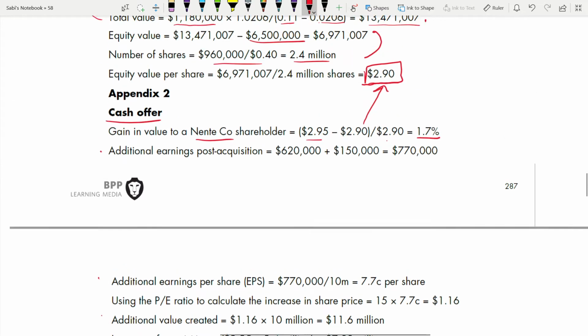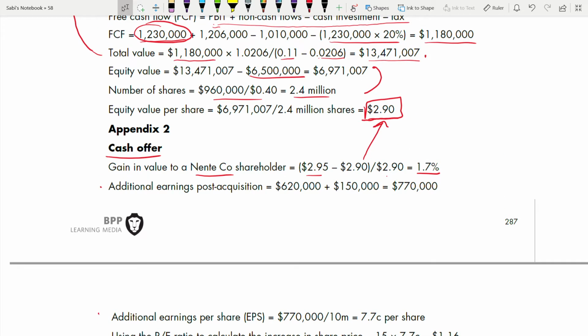How are we going to start? Not free cash flow, not like how we have done for Nente company. Here we are given the PE. So using PE, price over earnings, divide this into the formula price over earnings. We have to find the price. We have to find the earnings. Earnings, how do you start? Post acquisition. Post acquisition earnings you have to find.